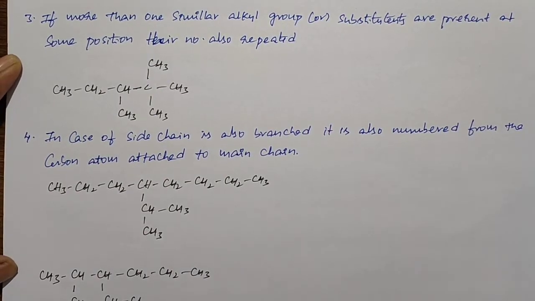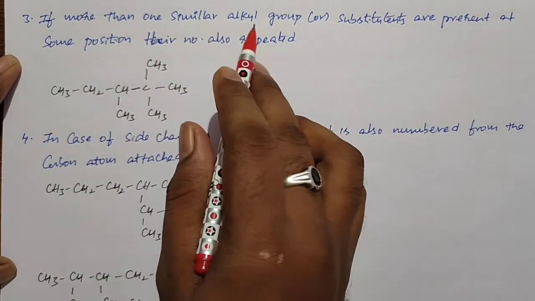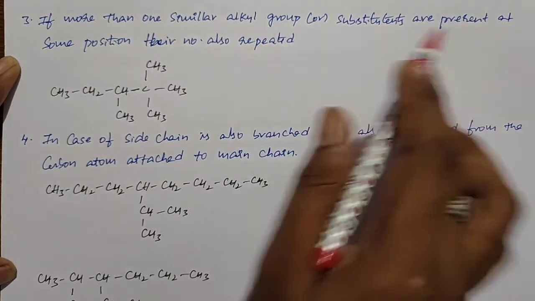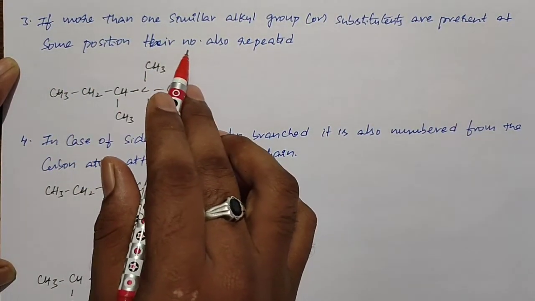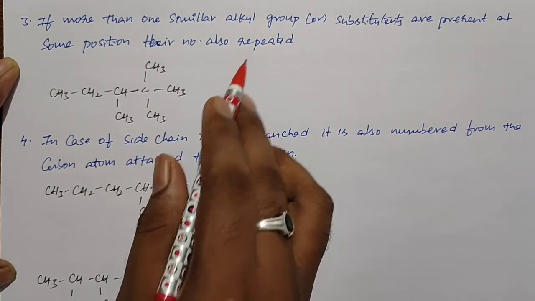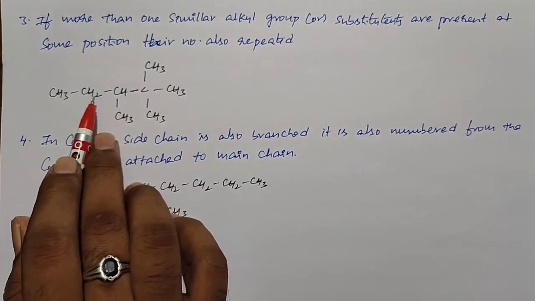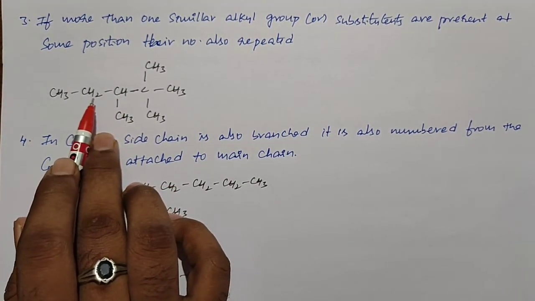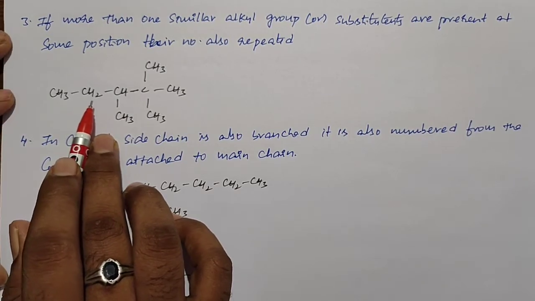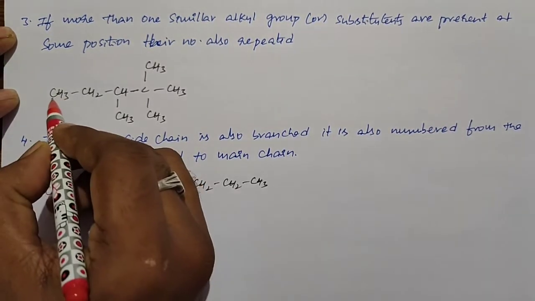for the arrangement of prefix. If more than one similar alkyl group or substituent is present at the same position, their number is also repeated. So, if you see the rule, the same group can be repeated at the same position. We need to repeat the position number also.